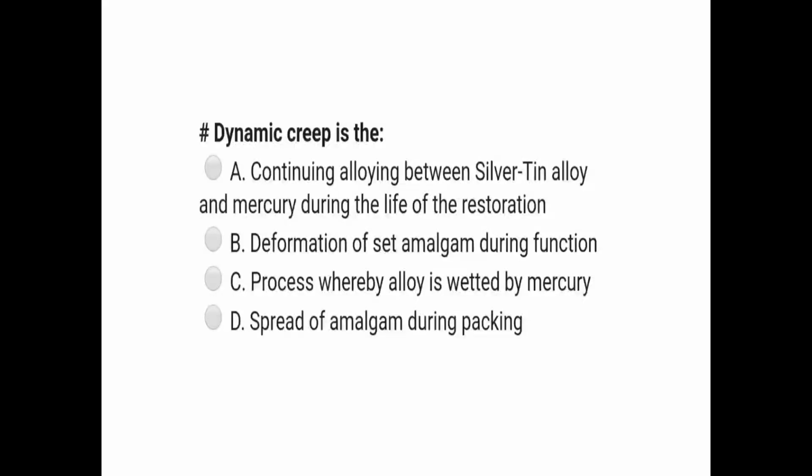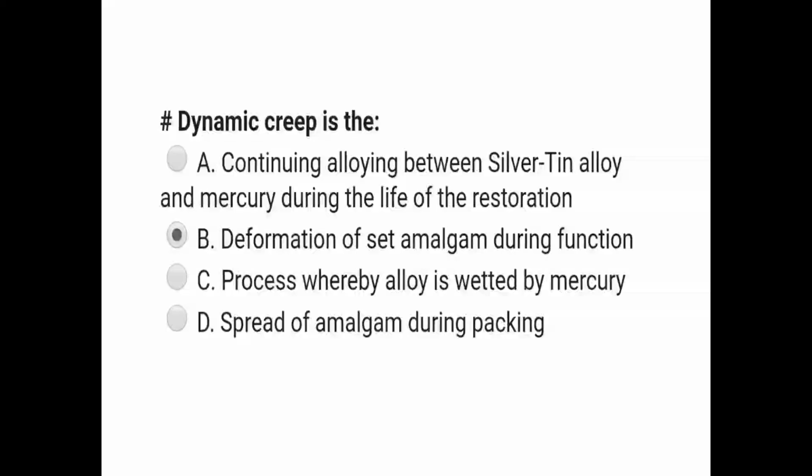Dynamic creep is the continuing alloying between silver tin alloy and mercury during the life of restoration, deformation of the set amalgam during function, process whereby alloy is wetted by mercury, spread of amalgam during packing. The correct answer is option B, that is deformation of the set amalgam during function.